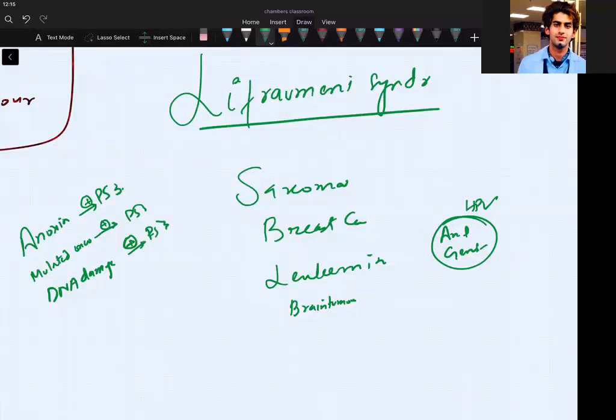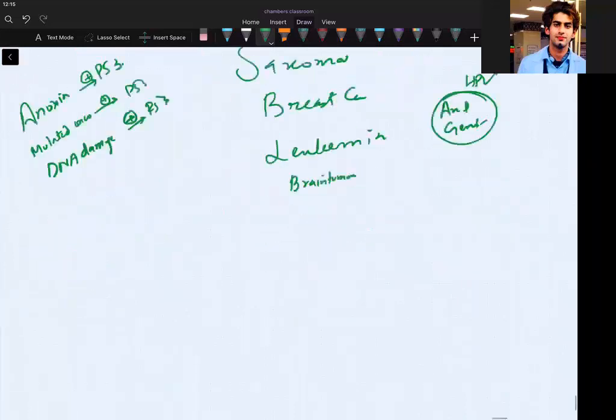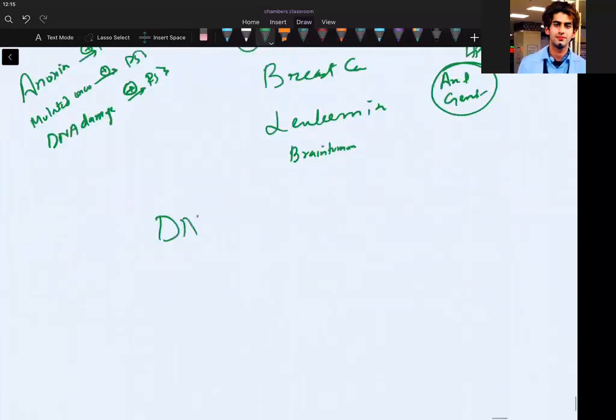Okay, so it is the beauty that nature has given us, that P53 should get activated when you have any defective genetic material in the newly formed cell. Okay, so you have DNA damage sensors. You have some DNA damage sensors. Let me write, you have some DNA damage sensors.